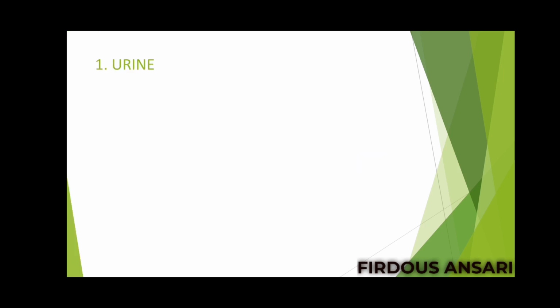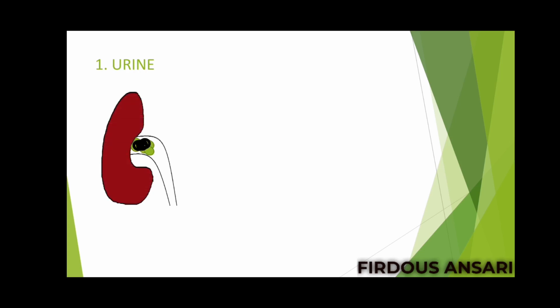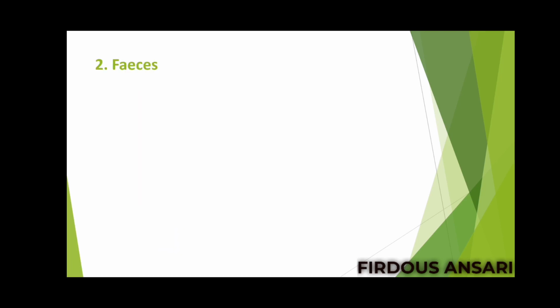So urine. Through kidneys. It is the most important channel of excretion for the majority of drugs. And yes, along with urine, the drugs are also excreted out of our body. We will discuss this route in detail after a few minutes. Another route is via the fecal matter.